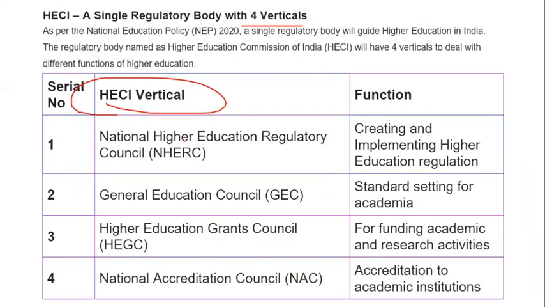First is the National Higher Education Regulatory Council, which is for regulating and implementing higher education. A General Education Council, which is the standard setting for academics. Higher Education Grants Council, which is for funding purposes and research purposes exclusively. And National Accreditation Council, which is basically accreditation for the academic institutions. So this basically is looking after this.